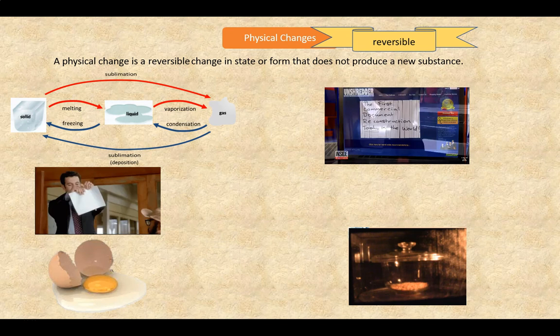This is still a physical change as no new substance has formed. However, I can't see how, even in principle, the puffed corn can be changed back into kernels. So here's a physical change that is not reversible. An example like this may be rare, but since it exists, we should probably say that almost all physical changes are reversible. This ends the video on physical changes.